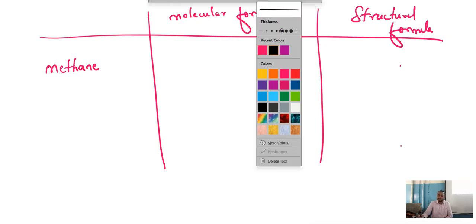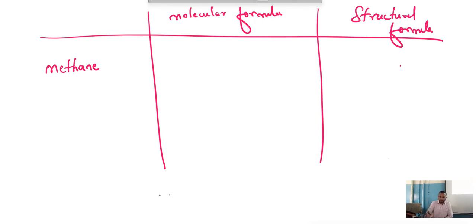first and foremost, one thing should come in your mind. What? Sir, methane: the last word is ANE. Simple. Just look at the last word. It's ending with ANE. What is ANE? Alkane group. If any word ends with ANE, it is the alkane group. Now, what is the general formula of alkane? We know that the general formula of alkane is CnH2n+2. Now, what is the position of meth? 1.